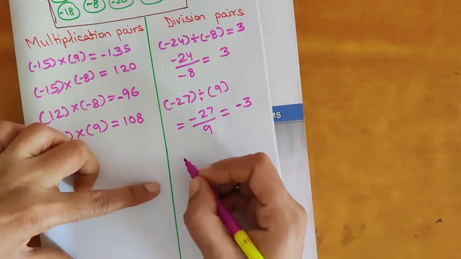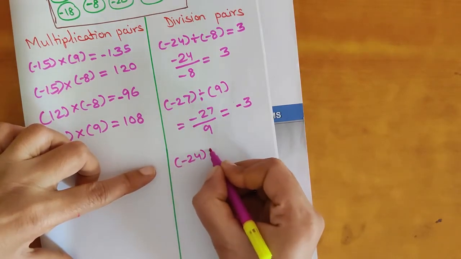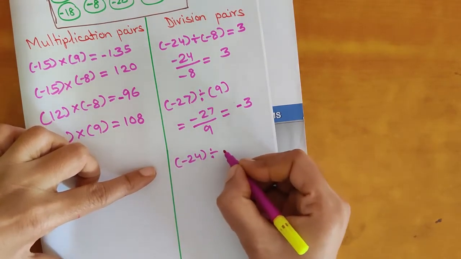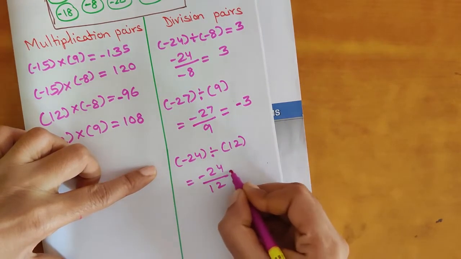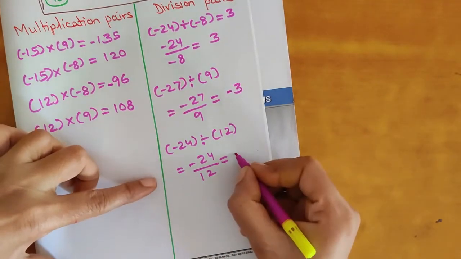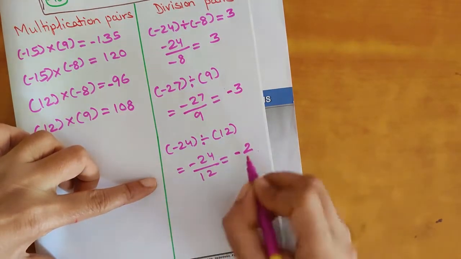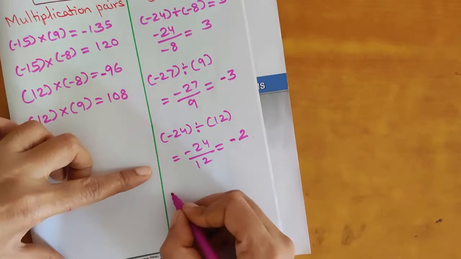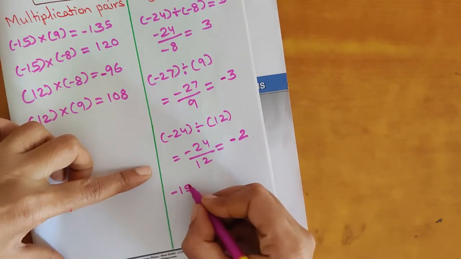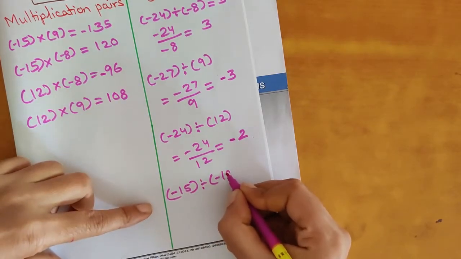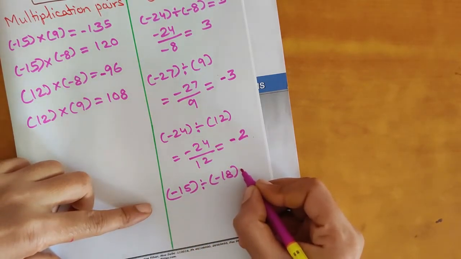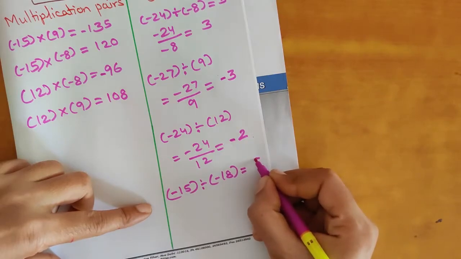Next, if I am taking negative 24 divided by 12. So negative 24 divided by 12, negative, positive, the sign will be negative, and 12 2s are 24. So negative 2. Next number, if I am taking negative 15 divided by negative 18. Okay, so we will get the fraction 5 by 6.